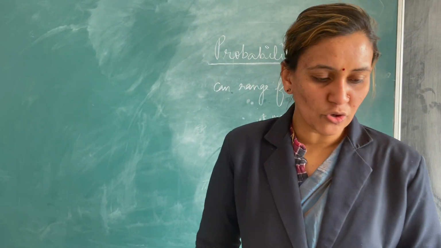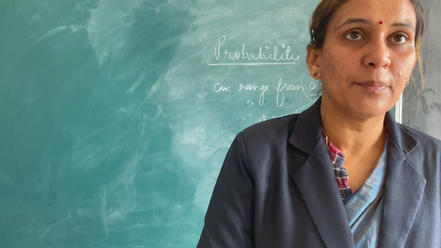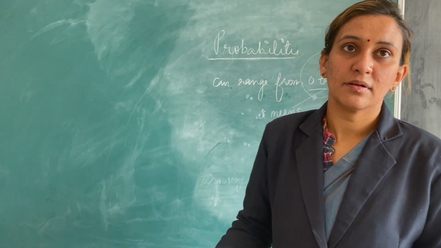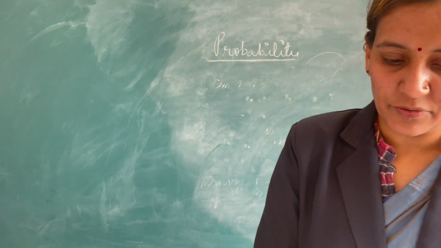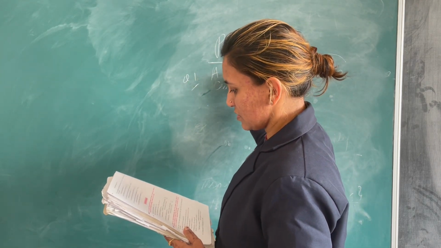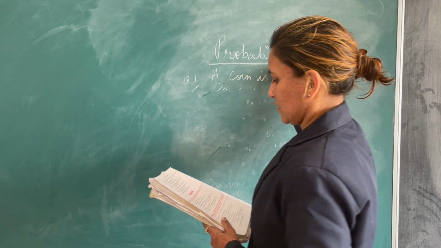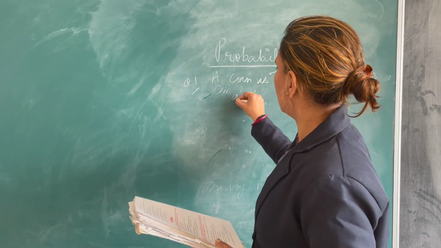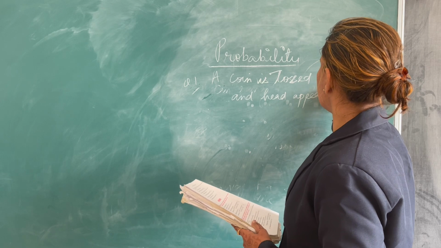So I think the topic is clear to everyone. Let us take one last example so that you people can remember. Let us take one more example, and after that we are going to end this video. For example, a coin is tossed 150 times and head appears 83 times.